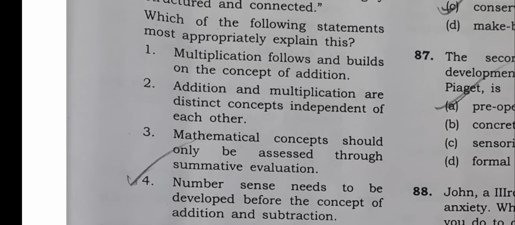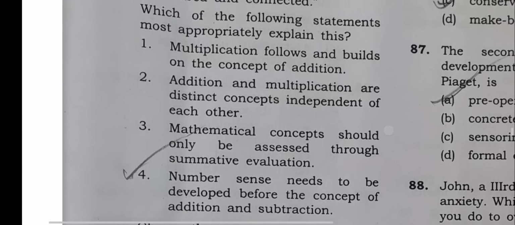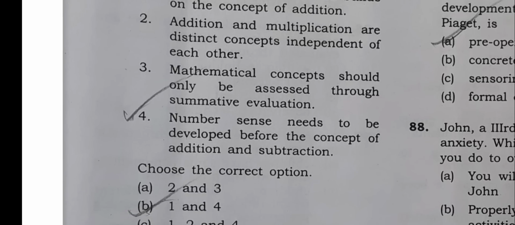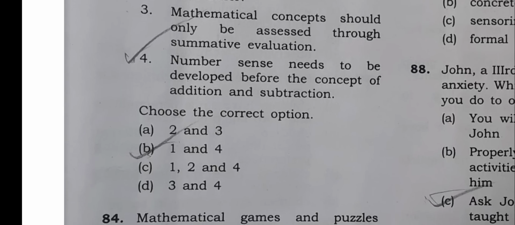So here the correct option is option number B, that is 1 and 4, which means multiplication follows and builds on the concept of addition. Number 1, this is correct. And number 4, number sense needs to be developed before the concept of addition and subtraction. So 1 and 4, that is option number B, is the correct answer here, right?